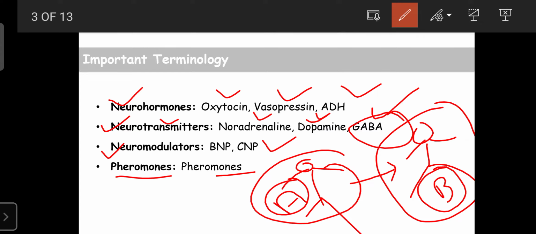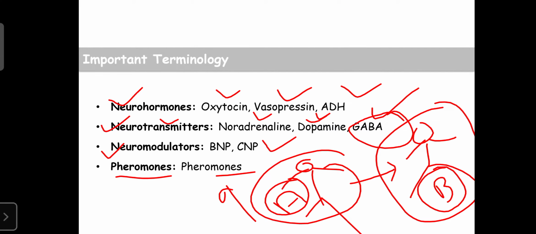For example, pheromones are synthesized in the female dog. These pheromones are helpful for attracting the male dog. When the male dog inhales those pheromones from the female, when it takes the smell, it is attracted towards the female dog. That pheromone can alter the physiology of the male dog, and such substances are known as pheromones. They are synthesized in one body and modify the physiology of another body.